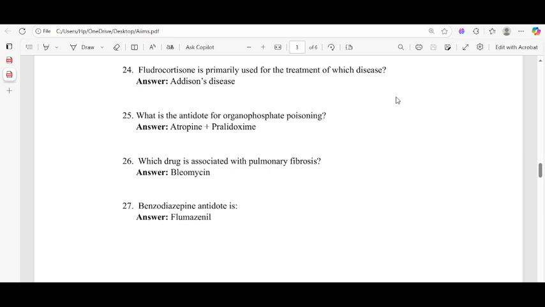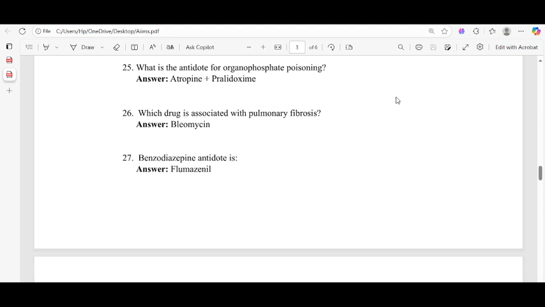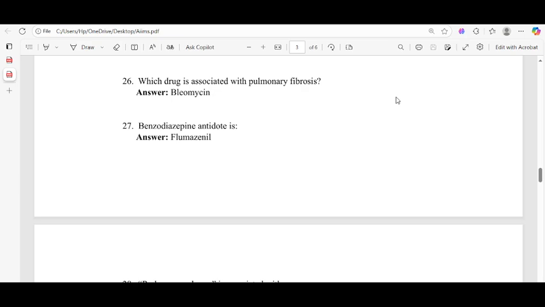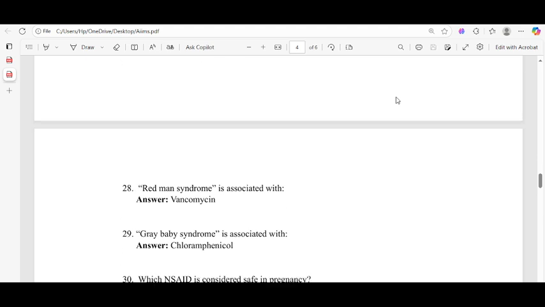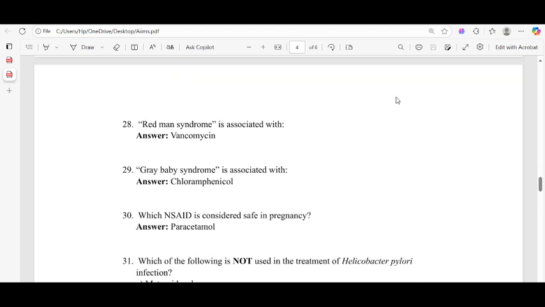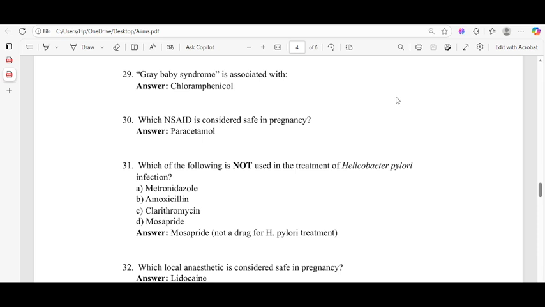Which drug is associated with pulmonary fibrosis? Bleomycin, that is an anti-cancer drug, and pulmonary fibrosis is an adverse effect. And benzodiazepine antidote is flumazenil. Red man syndrome is associated with vancomycin. In 29, Gray baby syndrome is associated with chloramphenicol. These two questions, जो ये दो क्वेश्चन थे वो 2025 जो फरवरी में जो एमसीआर का हुआ था उसमें ये दो क्वेश्चन पूछे गए थे, वापस रिपीट हुए हैं।